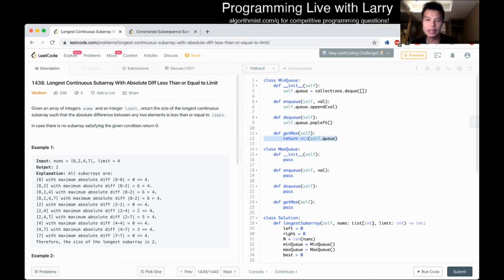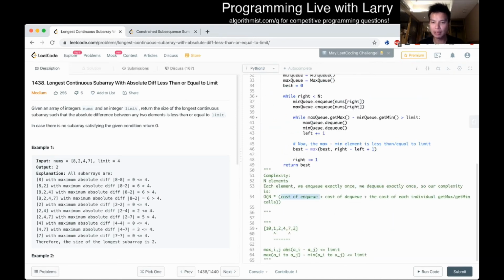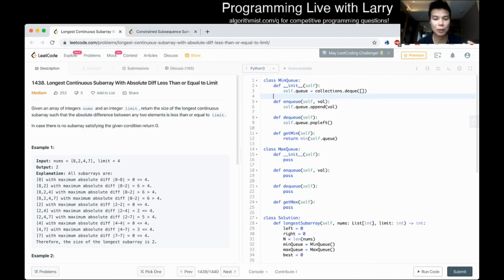Getting the min of the queue, the entire queue, we just go through the entire array, which will take O(n) time. So together we can see that this is O(1), this is O(1), but this is O(n), which dominates the cost of this function, which makes it n squared. So the question is, can you do better?